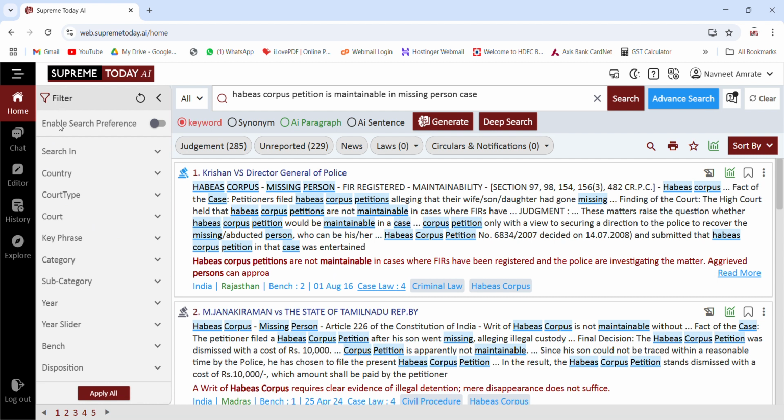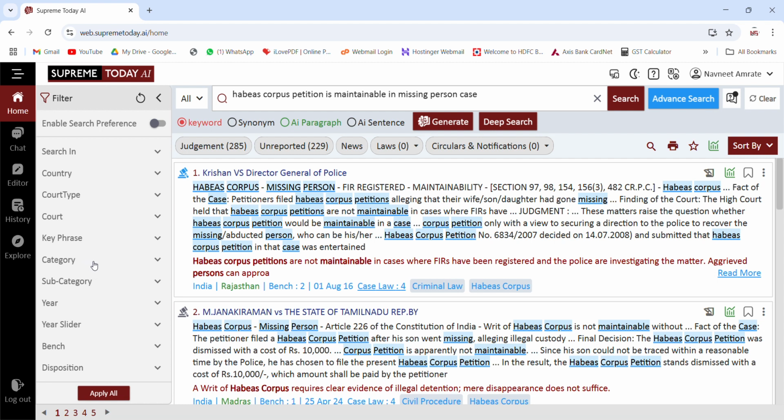Now on the left side you are seeing filters. This filter is again a very powerful tool where you can filter out and get exactly what you're looking for. Now as we go about this query, habeas corpus petition is maintainable in missing person case, you must all be aware that a habeas corpus petition can be filed in various categories. It can be filed in family matters, in illegal detention and various other matters.